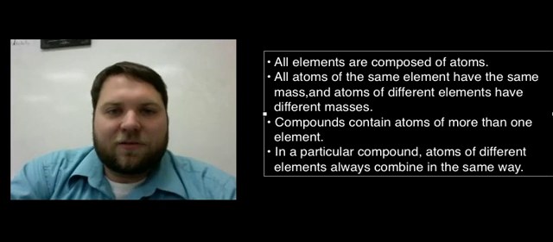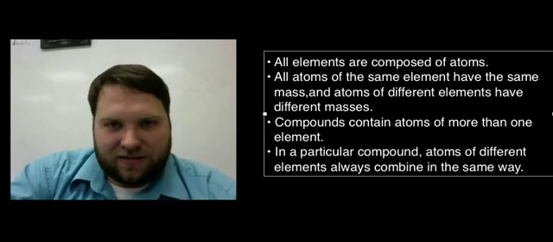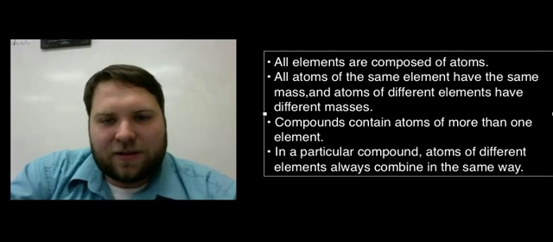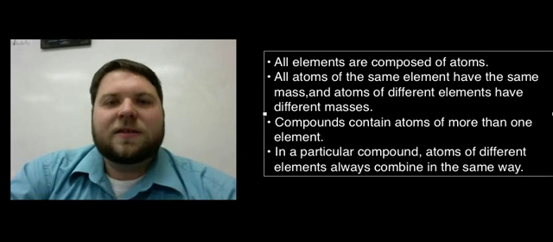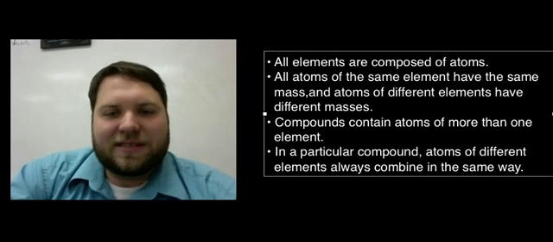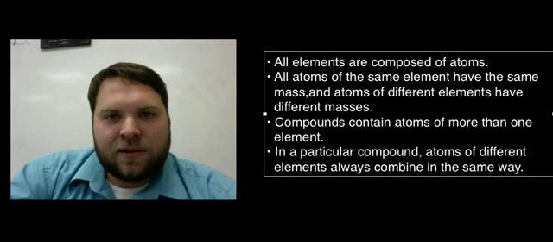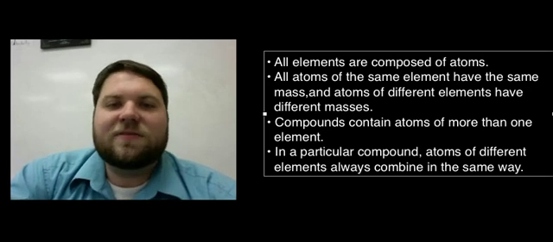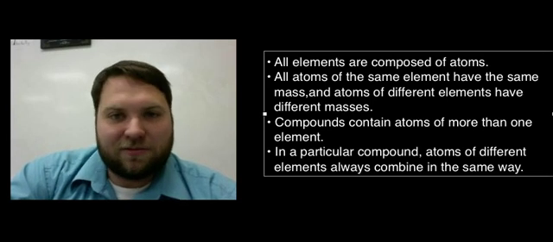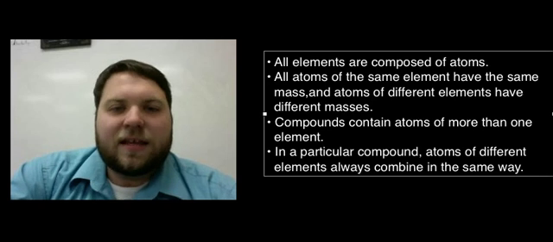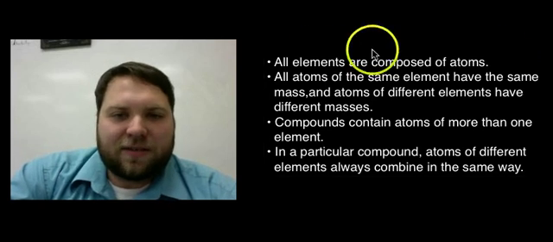Compounds contain atoms of more than one element. So for instance, water is a combination of the elements hydrogen and oxygen. And in a particular compound, atoms of different elements always combine in the same way. So a good way of looking at this is that you always have in water that same ratio of hydrogen to oxygen atoms. If you have a different substance, hydrogen peroxide, say, you have a different mixture of those two. Hydrogen peroxide is still just hydrogen and oxygen, but instead of 2 hydrogens for every 1 oxygen, now it's 2 hydrogens for 2 oxygens. And this was Dalton's atomic theory.